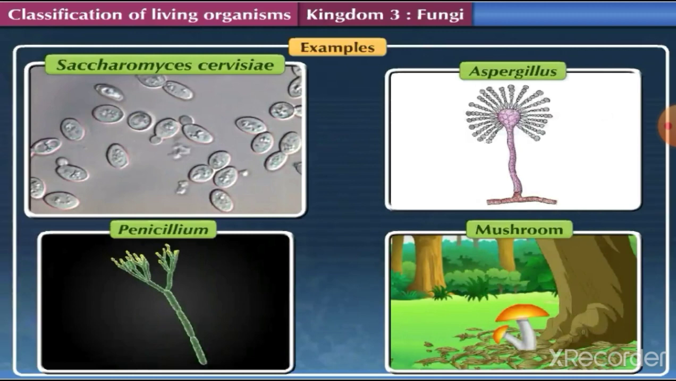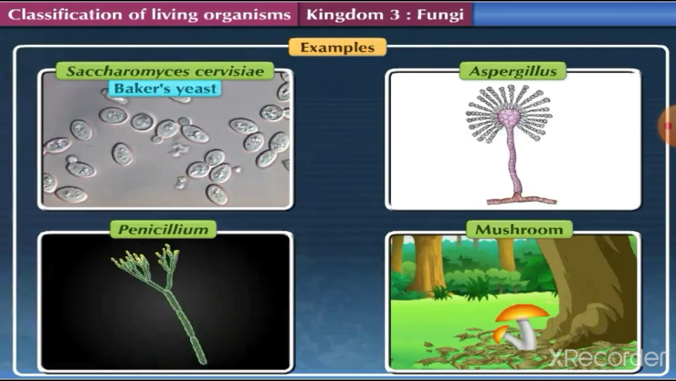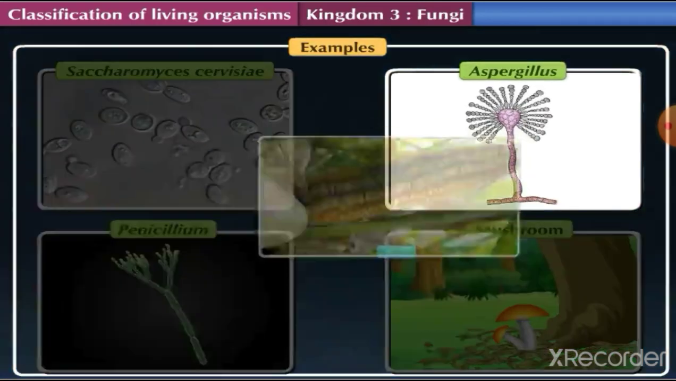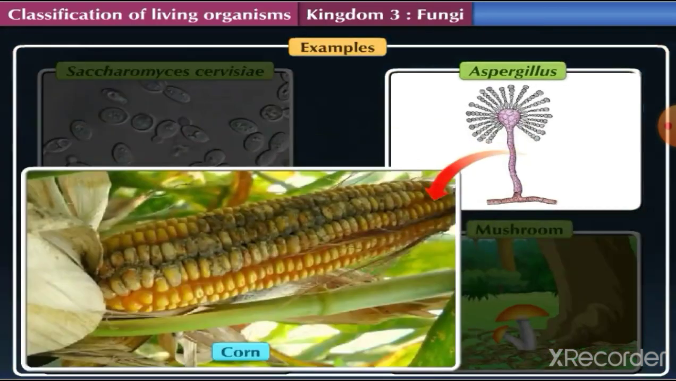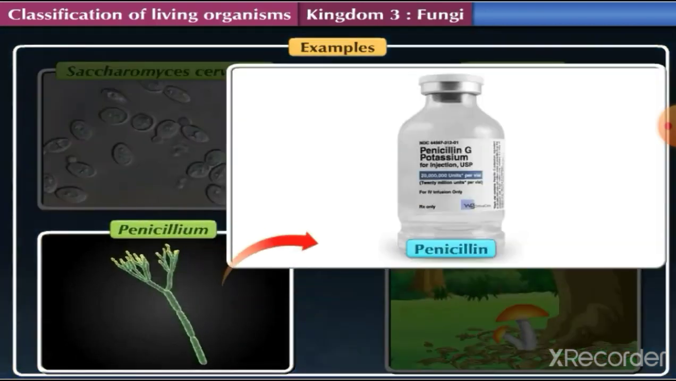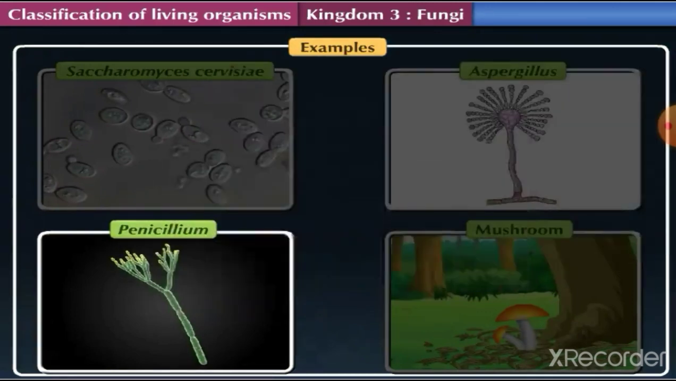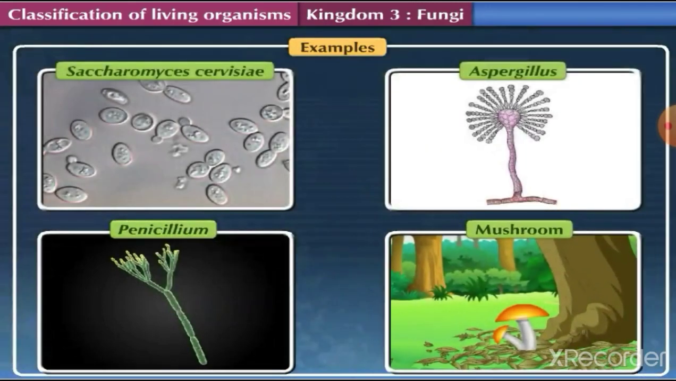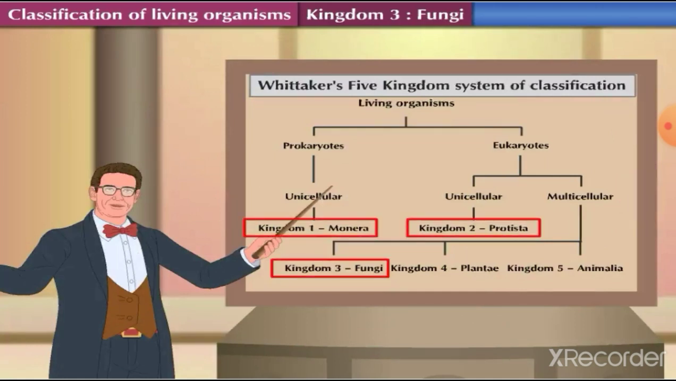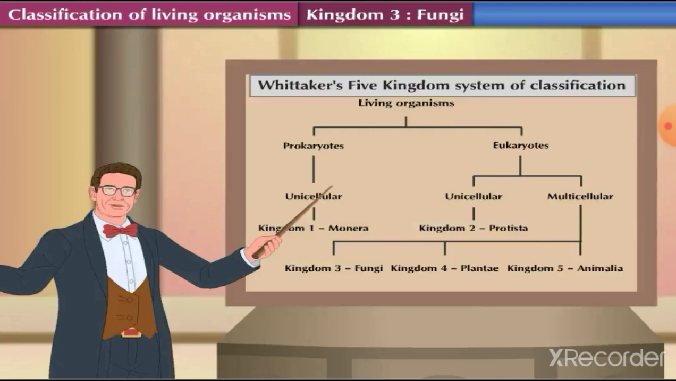Saccharomyces cerevisiae, that is baker's yeast. Aspergillus, a fungus which generally grows on corn. Penicillium, a fungus from which antibiotic penicillin is made. And mushrooms, an umbrella-like fungus, are some examples of organisms belonging to kingdom fungi. After studying about 3 kingdoms of living organisms, let us now proceed to the last part of this chapter.